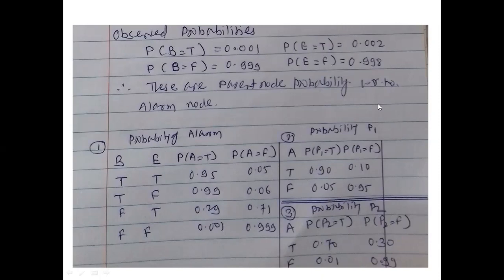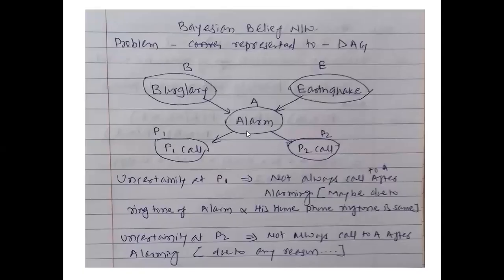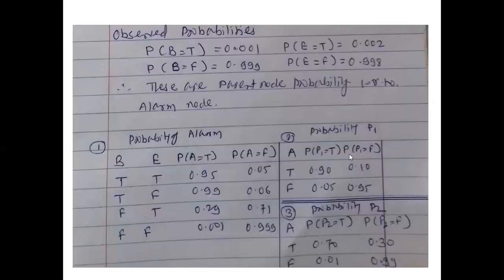Next is the probability of P1, that is the call from the alarm. After alarming, a call will go to P1 and a call will go to P2. Now the parent node for the call to P1 is only A, that is alarming. So we have taken A as true or false, that is the hypothesis. Probability of P1 equal to true is 0.90.